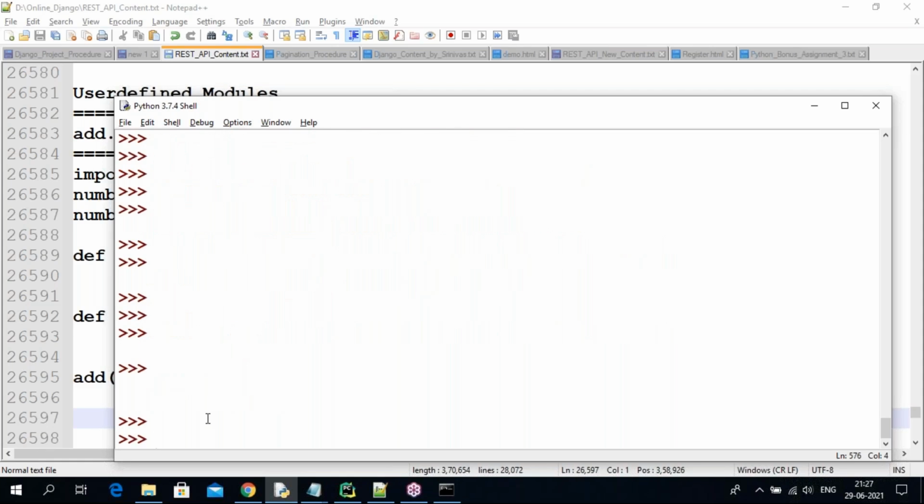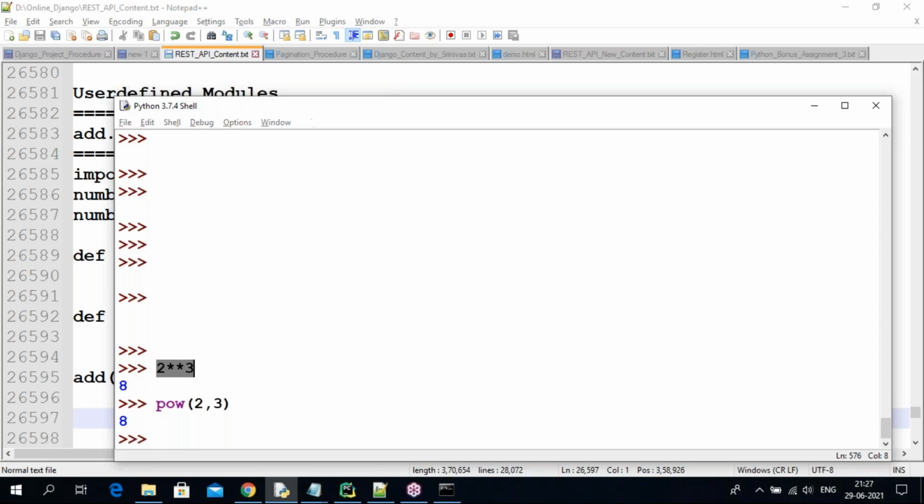So now here, 2 star 3 means 2 to the power of 3, means 2 into 2 into 2, multiplying 3 times, and you get the result 8. Okay. We also have one predefined function, guys, the power function. So you can write 2 comma 3, then you easily get it.